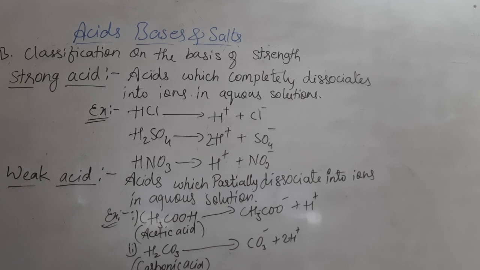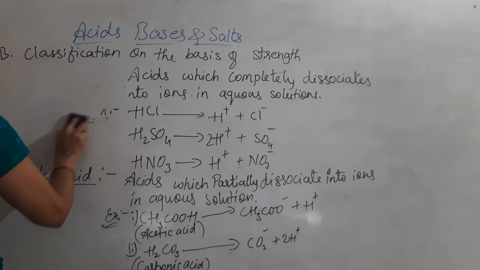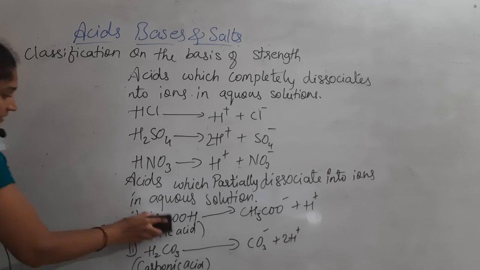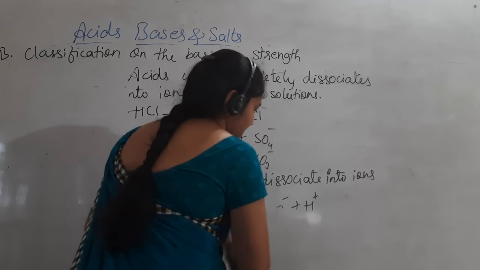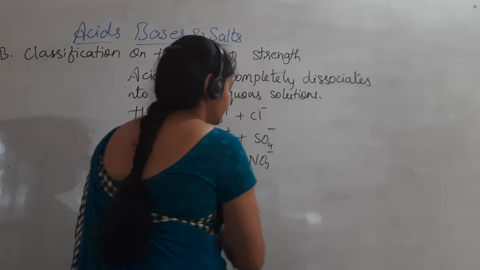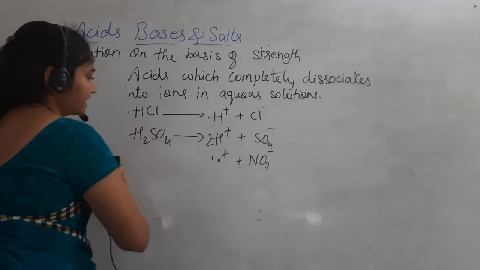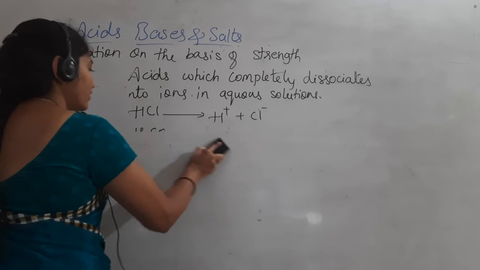Classification on the basis of concentration. So here, what is this concentration? We have concentrated acid and diluted acid, that is what we say.